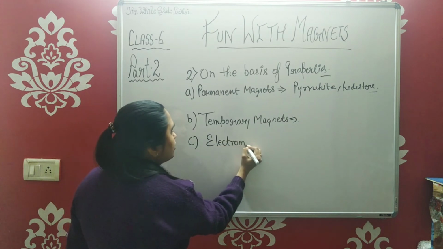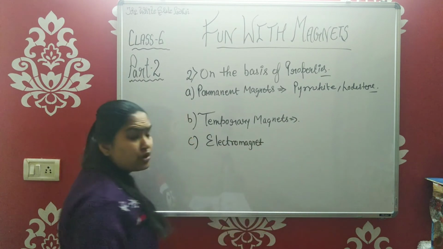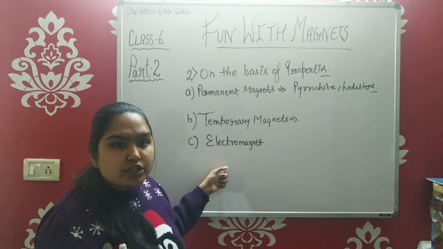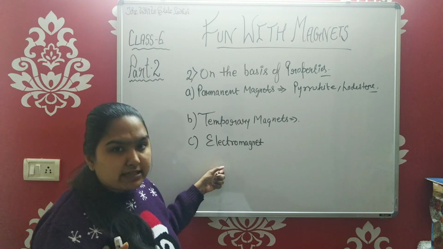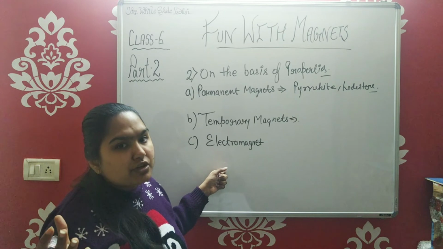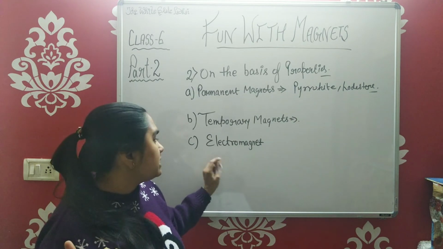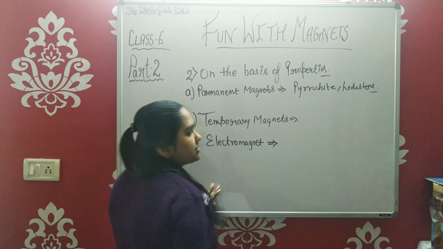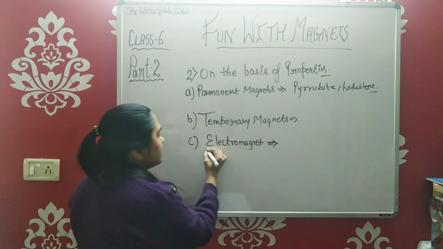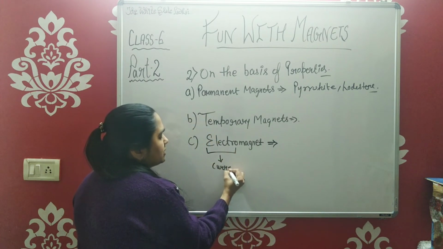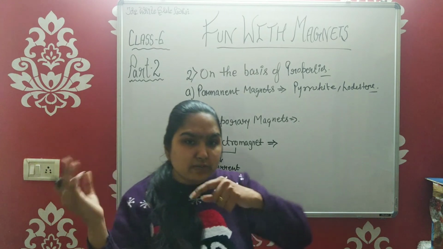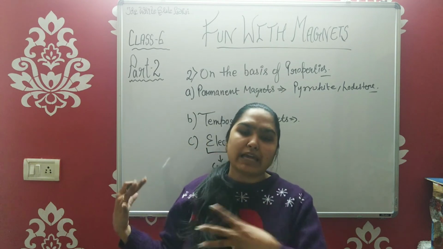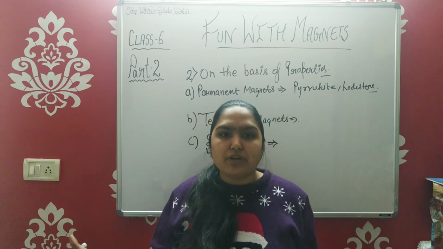You are going to study about the electromagnet in detail in class 7th too. But still, if you wish to study about this at present, you can watch our video, electric current and its effects. Those 5-6 videos are there for class 7. You can go and refer to that. There electromagnets are also discussed very nicely. So these electromagnets remain magnetic only till electricity is there. Here electro means the electric current. So till the electric current is flowing through that magnet, it remains magnetic, and as soon as you switch off, it will again become a normal stone or whatever you can call it.